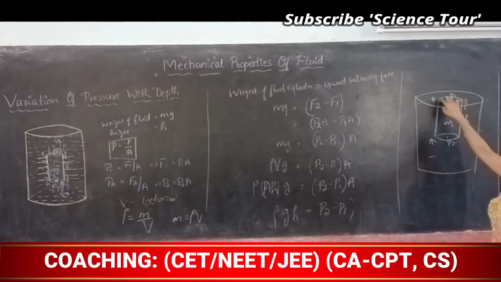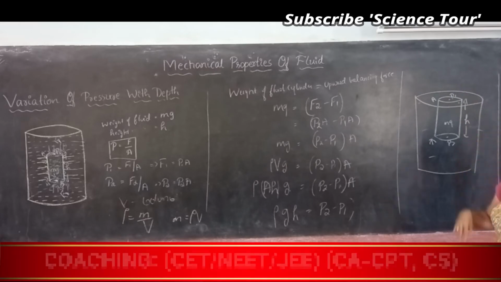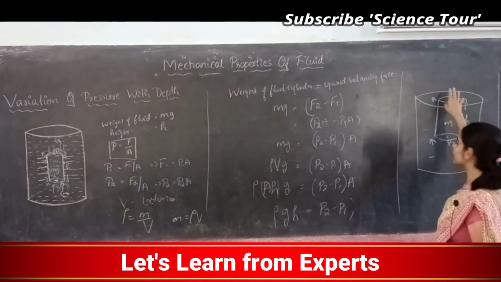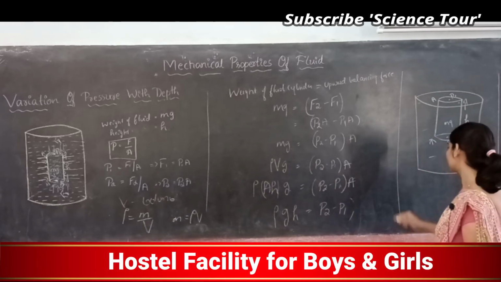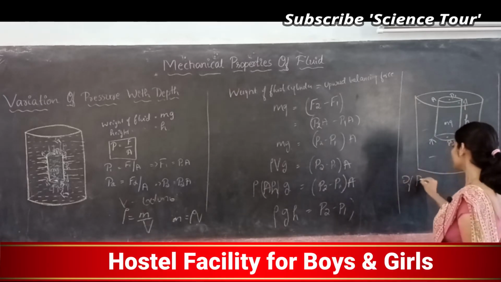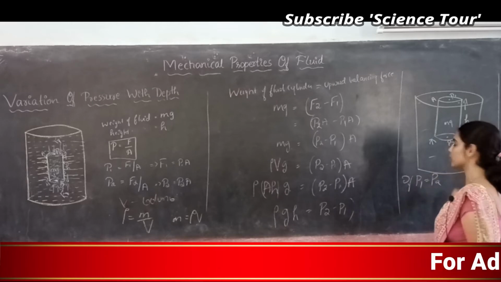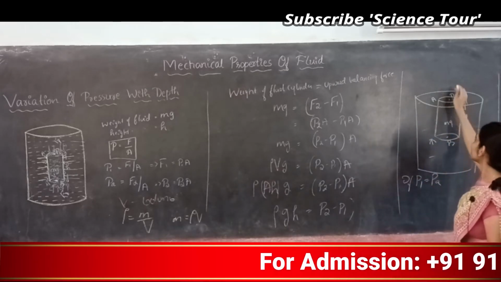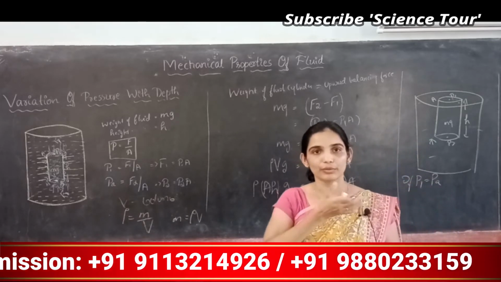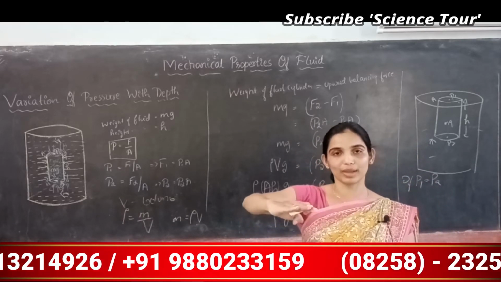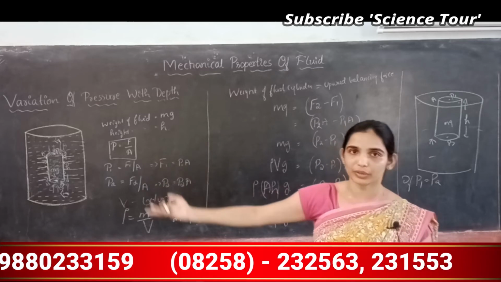Now see, this end is on the surface of the cylinder, correct? This end is on the surface, which means P1 is equal to atmospheric pressure, PA. You have to assume the glass filled with water. Water on the surface will be at atmospheric pressure.